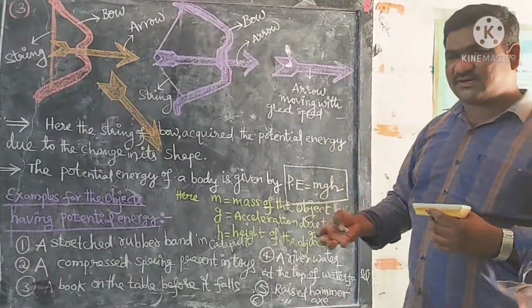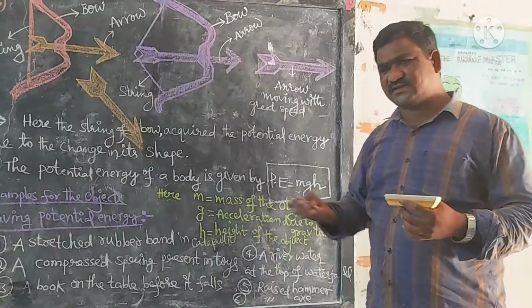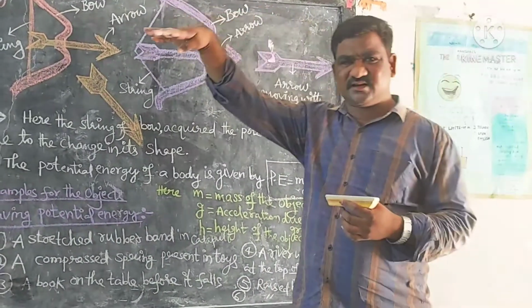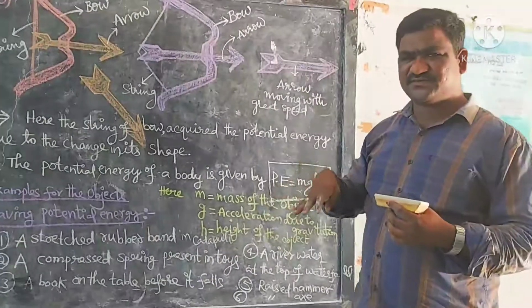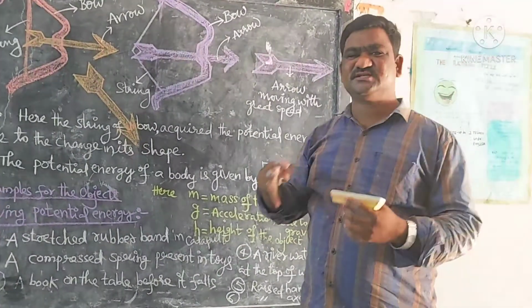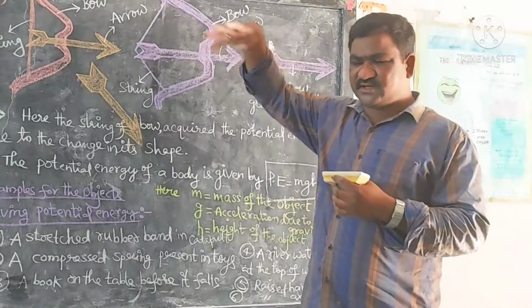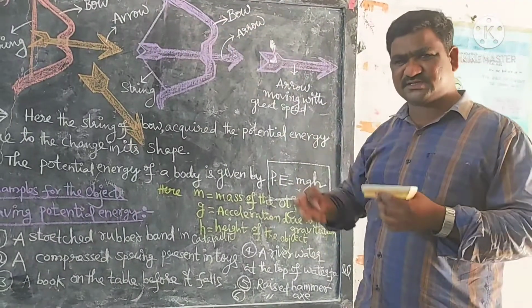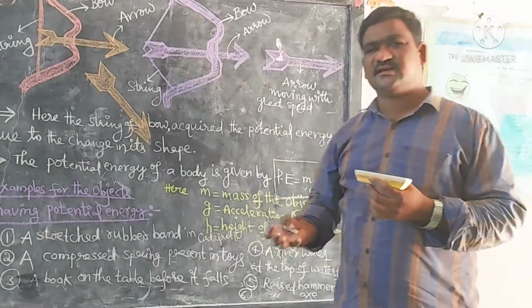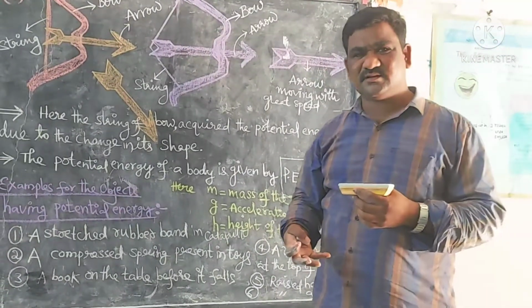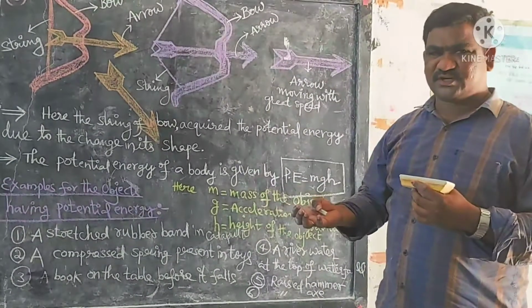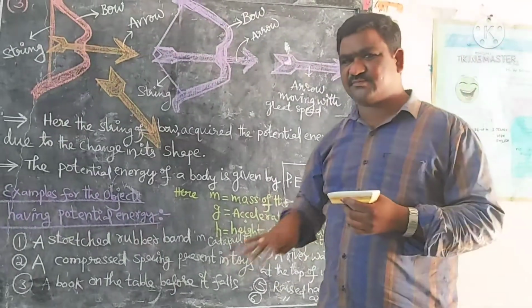For example, a body at rest does not possess any kind of energy. A bird sitting on the branch of a tree possesses only potential energy. But the same bird, whenever it is flying in the sky, possesses two types of energies. One is kinetic energy due to its motion, and another is potential energy due to its height from the ground.